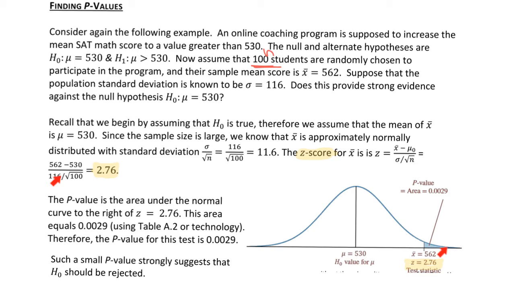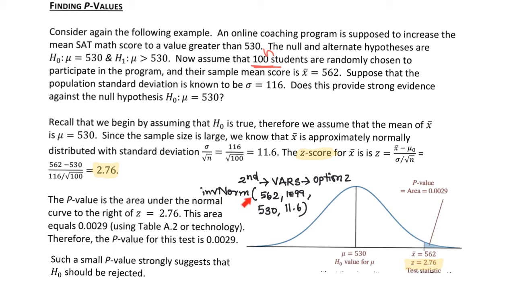In order to find this area, we can use the TI-84 calculator. On the TI-84 calculator, press second VARS option 2, that is normalcdf, then enter 562, and for the upper bound, a very large number to the right, in scientific notation 1E99, then mu and sigma.